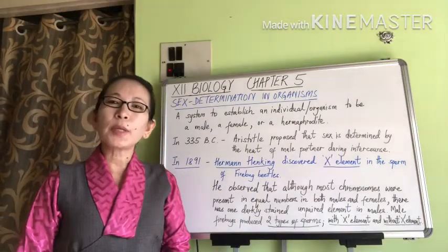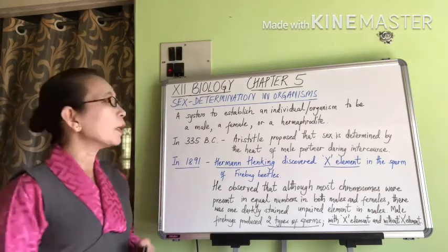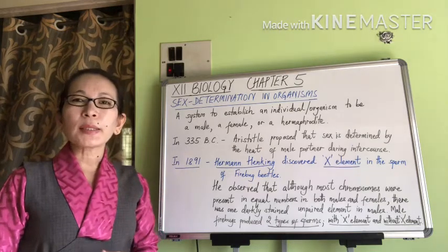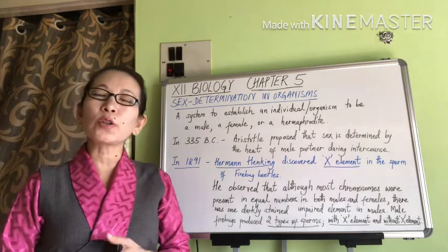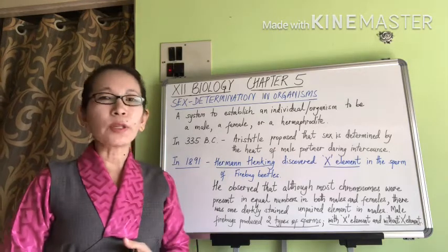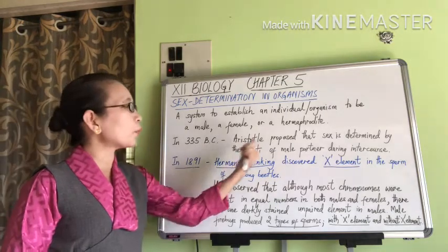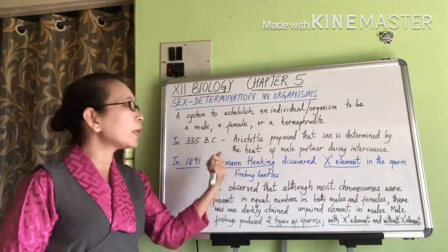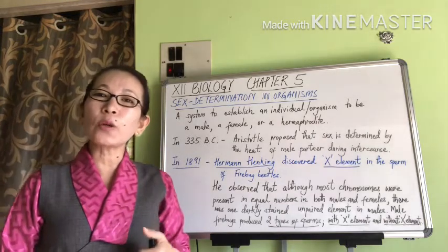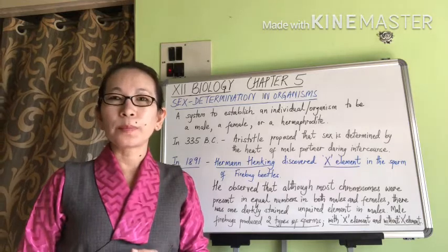Well, sex determination refers to a system to establish an individual or an organism to be a male, a female, or a hermaphrodite. Scientists have worked for hundreds of years in order to understand the sex determination systems in organisms. For instance, in the early 335 BC, Aristotle proposed that sex is determined by the heat of the male partner during intercourse. If the male's heat is stronger than the female's coldness, then a male child would be born.